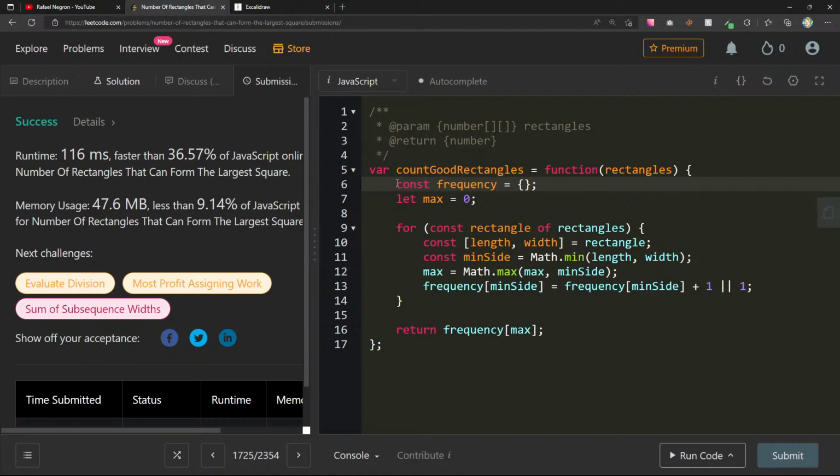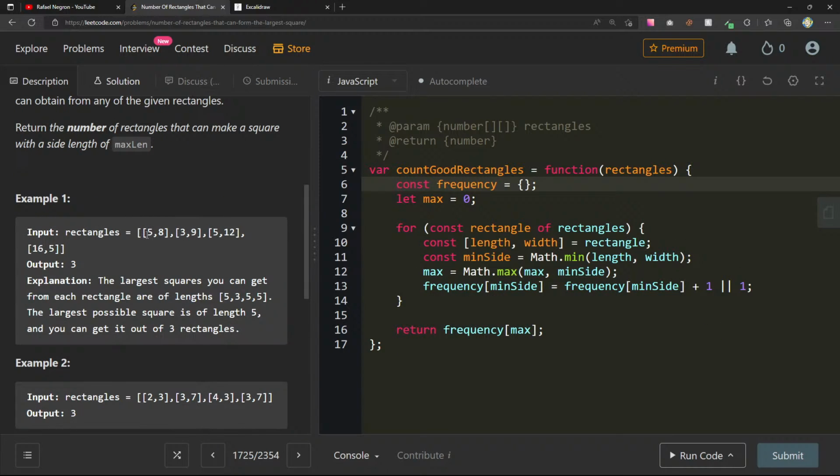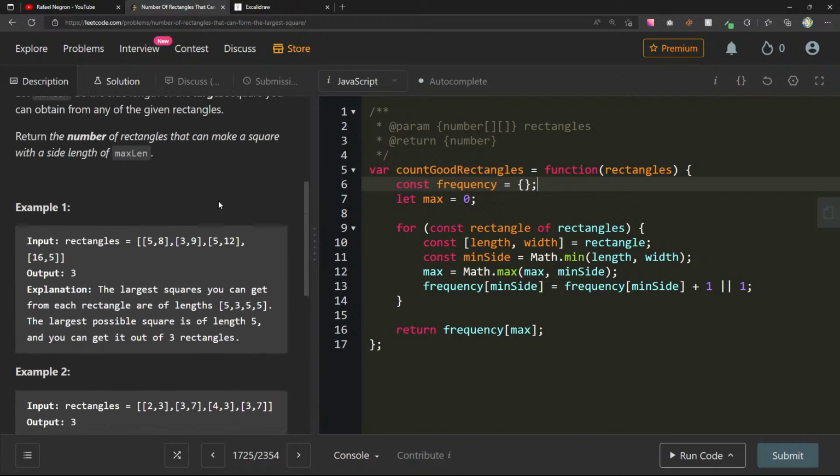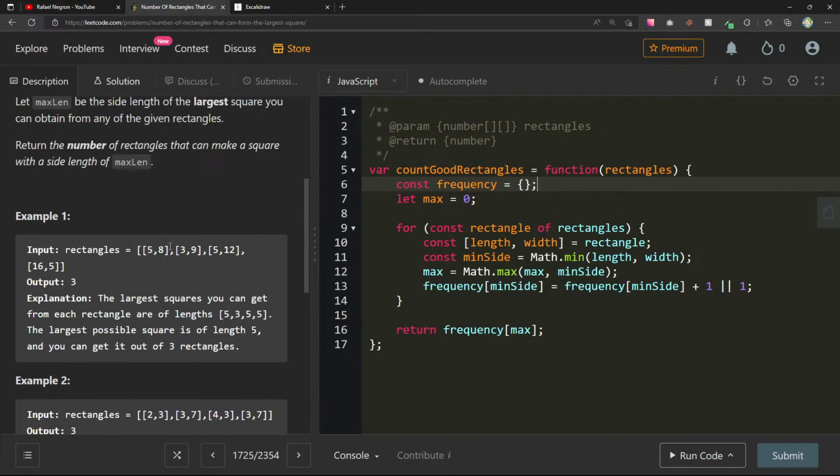Okay, so what we did here was we took the minimum of each one of these, right? So you have 5 and 8, and now you can store this inside of a frequency array, so you know how many times the minimum one appears.